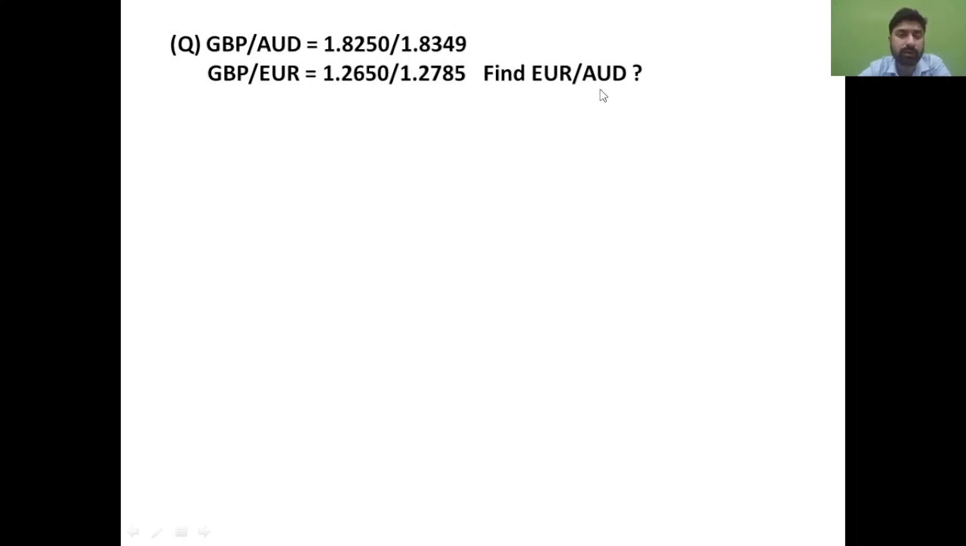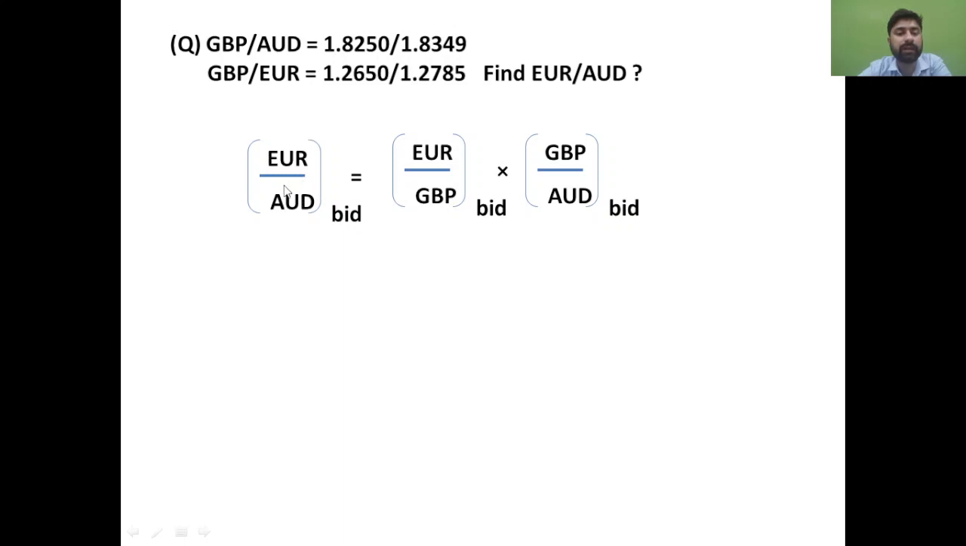Again, since we are given bid and ask prices, we need to calculate this particular figure in terms of bid and ask. So we will use that formula. Bid will be euro divided by GBP bid into GBP oblique Australian dollar bid. Do we have this information available with us? No, we have a kind of opposite relation given here, right? But we have this information, GBP oblique Australian dollar bid price, given over here. So one thing is readily available.